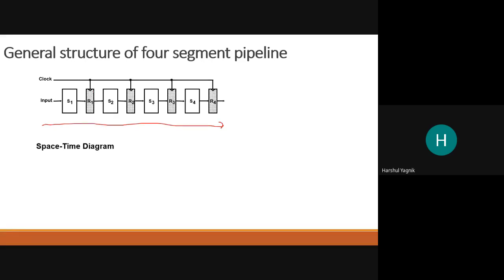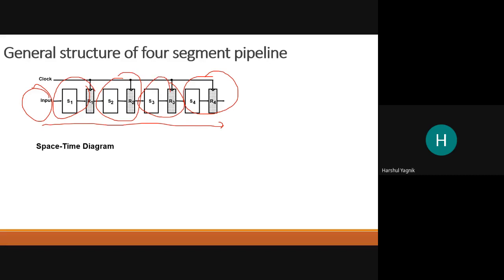Let us say this segment takes time T1, this segment takes T2, this segment takes T3, and this segment takes T4. So total time is T1 plus T2 plus T3 plus T4. That is the total time taken by all 4 segments to do one task, or to do an operation on one input data. That is without pipelining.